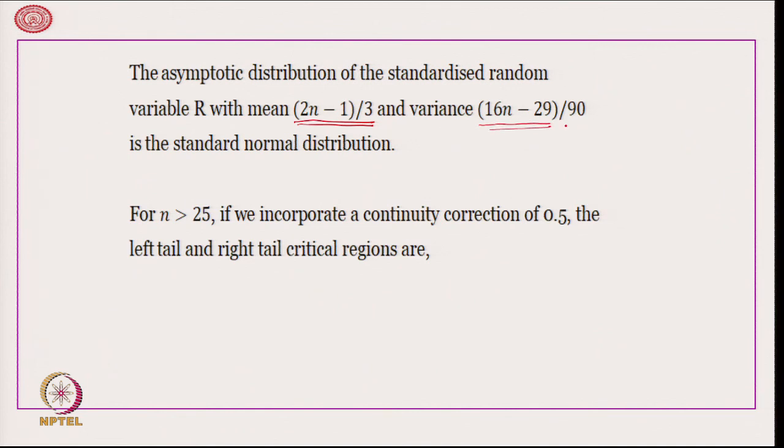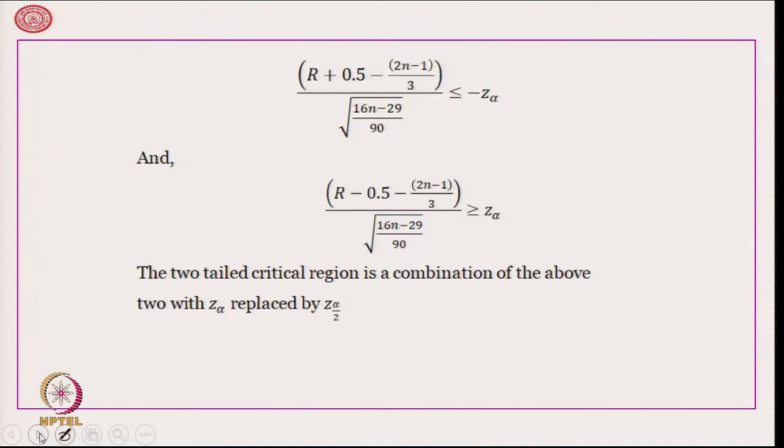As you can understand, these are a little bit complicated, so I am not going to derive the formulae, but if n is greater than 25 and if we incorporate the continuity correction, then we can get the left tail and right tail critical regions by using normal approximation as follows: for the left tail it is r plus 0.5 minus the mean divided by the standard deviation has to be less than or equal to minus z alpha, where z alpha is the critical value for the normal distribution.